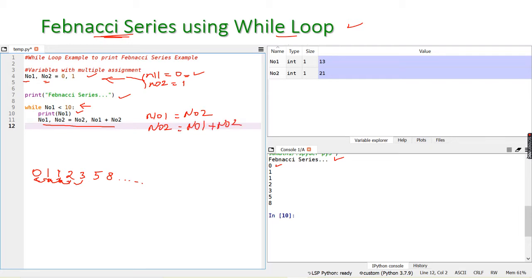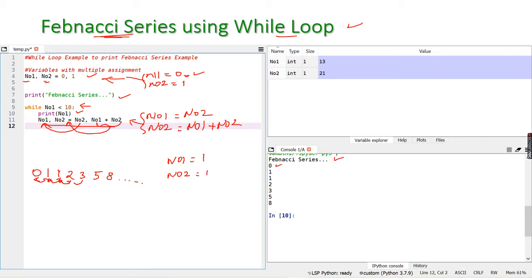This is the actual meaning of this multiple assignment statement. So number 2 is assigned to number 1, and number 1 plus number 2 is assigned to number 2. What will happen now? Number 1 is assigned 1 and number 2 is equal to 0 plus 1, that is 1.